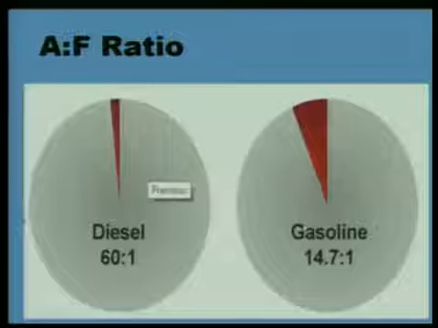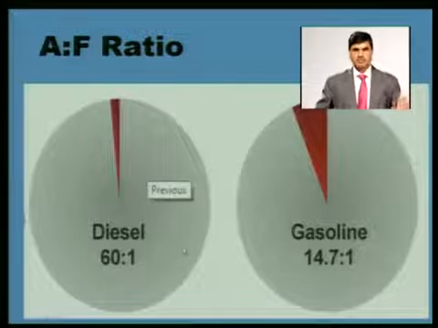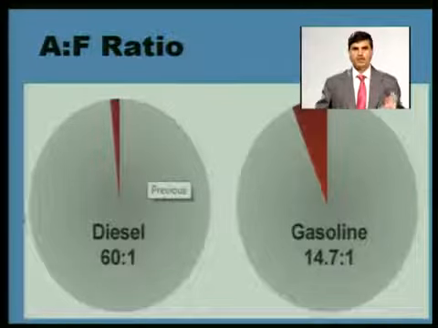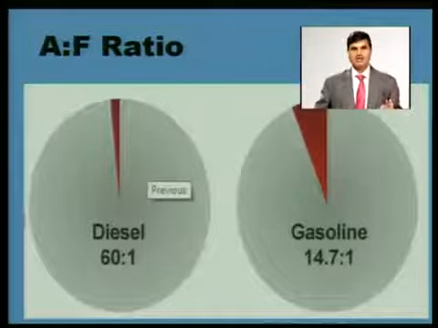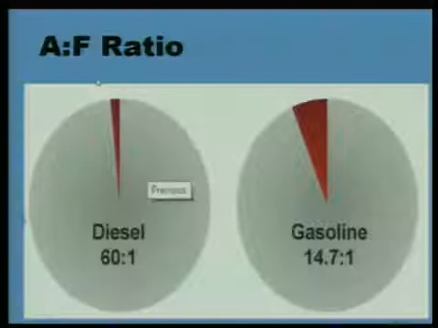Here I compared the air fuel ratio of gasoline and diesel engines. Air fuel ratio is the mass of air divided by the mass of fuel. Per cycle, the mass of air going inside the cylinder and the mass of fuel going inside the cylinder, the ratio of these two on a mass basis, is the air fuel ratio.